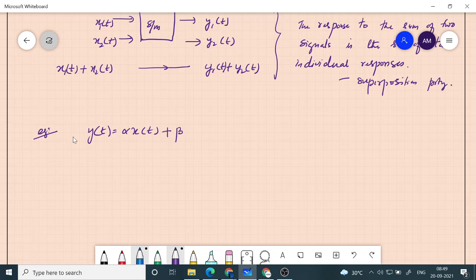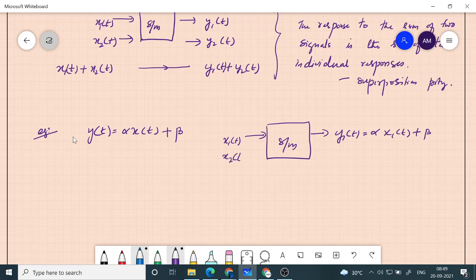So if I give x1 of t to the system, I will get y1 of t, which is equal to alpha into x1 of t plus beta.